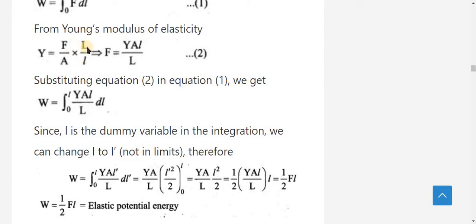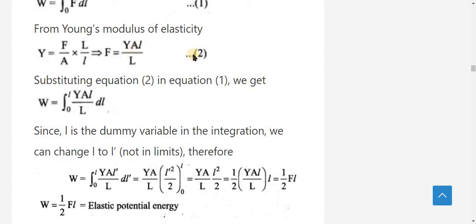Rearranging this step, we get F is equal to YA small l divided by capital L. This is equation 2.